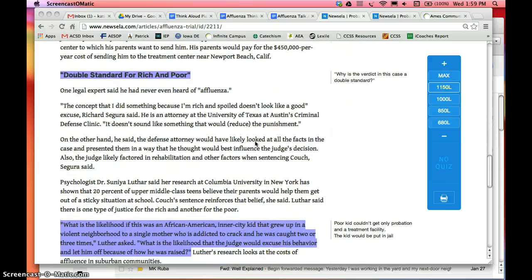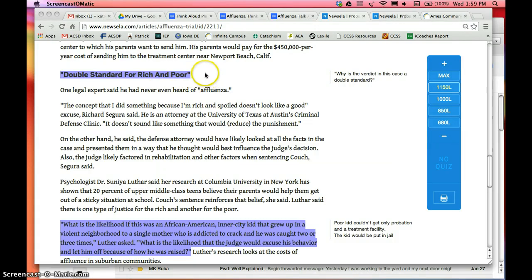The second heading talks about a double standard for rich and poor. As I looked at this one, I realized that the author was implying that the verdict of the judge was a double standard. So therefore, my question became, why is the verdict in this case a double standard?